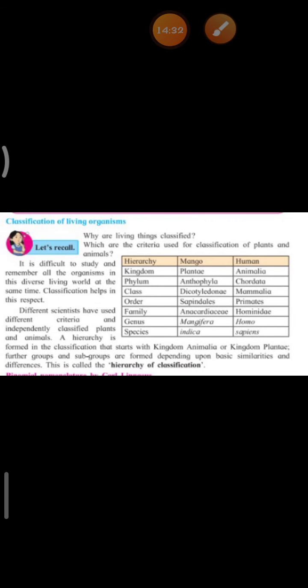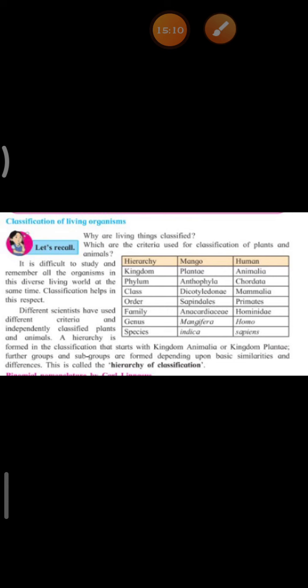classification of living organisms. Children, why do you think living organisms have to be classified? Yes, because there are so many living organisms on our earth, right, children? And since there are many organisms, how can we differentiate between them? How can we name them? So for naming purposes and for identifying those animals, plants, and all the living organisms, we need to classify them.